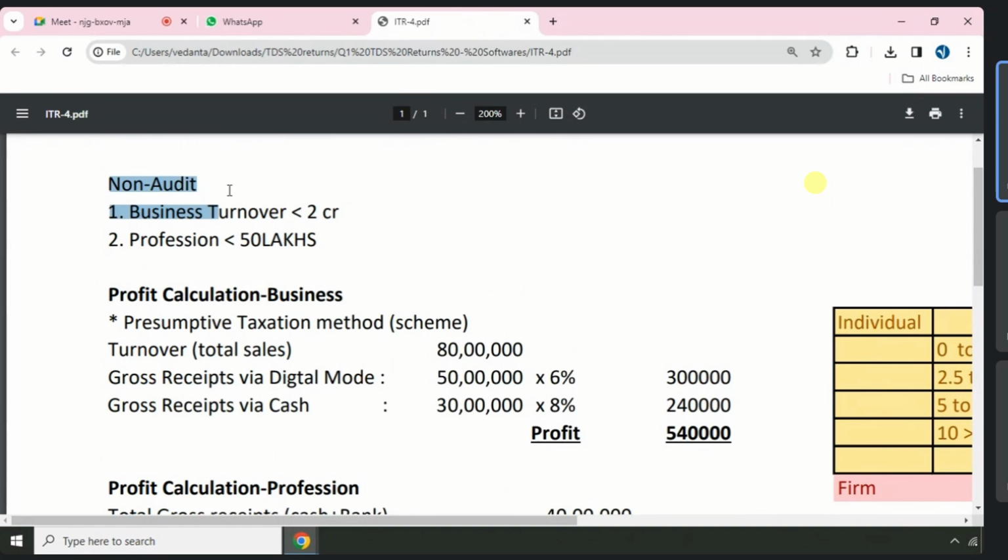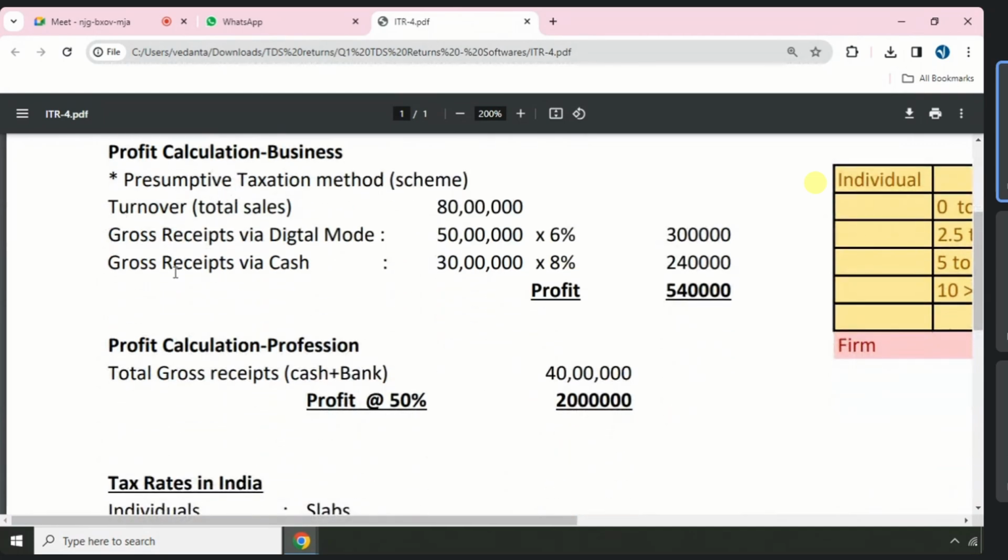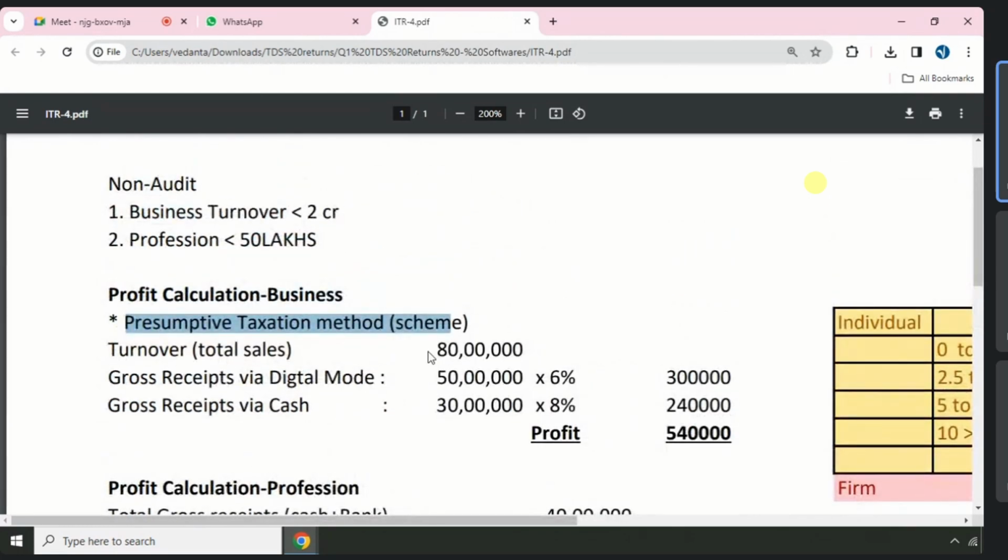Again I confirm, the Indian government came up with a scheme called the Presumptive Taxation scheme. In this scheme, the actual books of accounts will not be considered. Books of accounts need not be maintained.